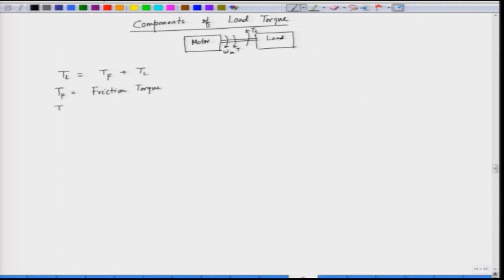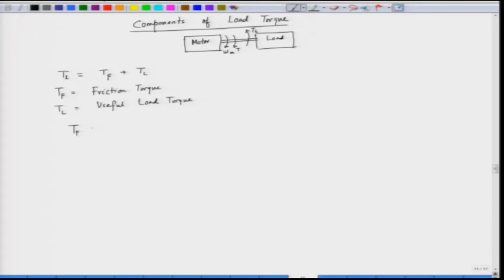What is TL? TL is the useful load torque. The friction is an integral part of a mechanical system. I mean, no mechanical system is possible without friction, but the friction is of various types. The total friction torque is TF.